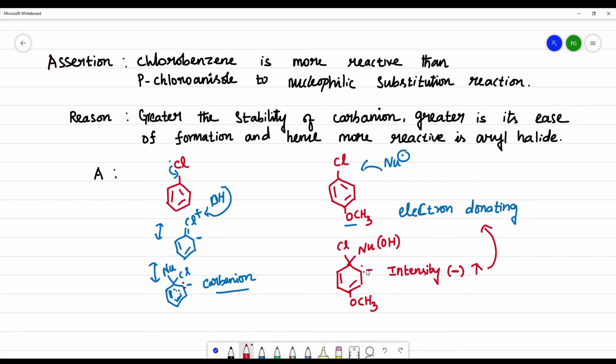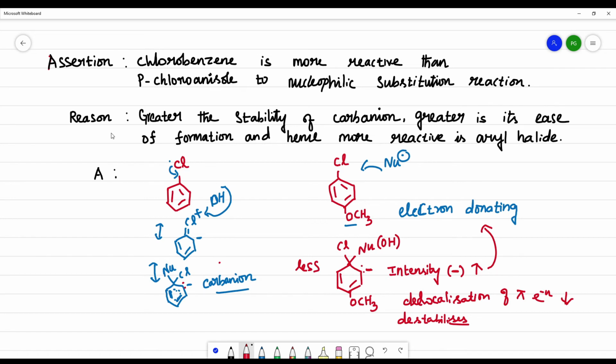If the electron intensity increases, delocalization of pi electrons decreases. So this destabilizes the ring. If it destabilizes the ring, then attack of nucleophile is less when compared to chlorobenzene.